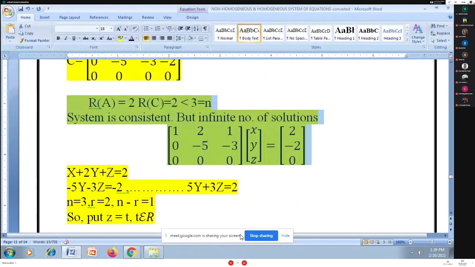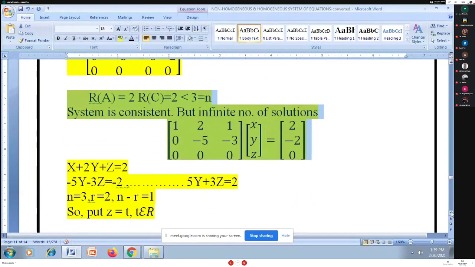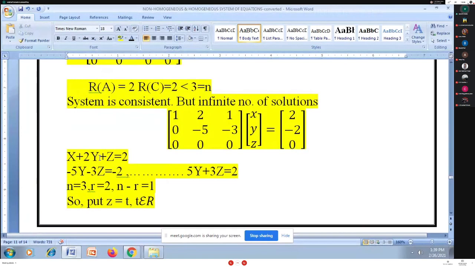You are observing these two equations here. I wrote x plus 2y plus z is equal to 2 as the first equation. In the second equation, all the elements are minus. For convenience, I multiply the second equation by minus 1, and I get the second equation as 5y plus 3z is equal to 2.